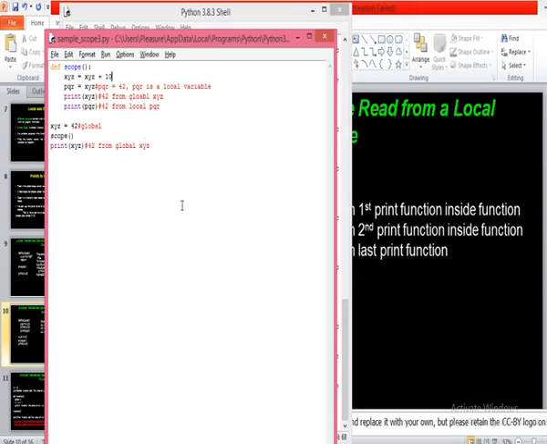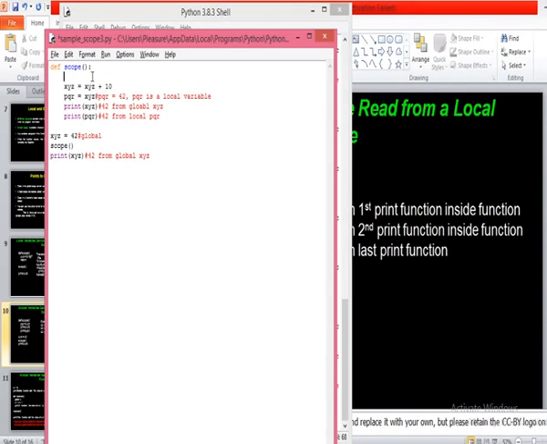It means it is treating this XYZ as a local variable of the function scope, which is not in existence. So that's why it will show the error message. When you try to modify the global variable in the local scope, it will show the error message. So to make it work, what do we need to do?